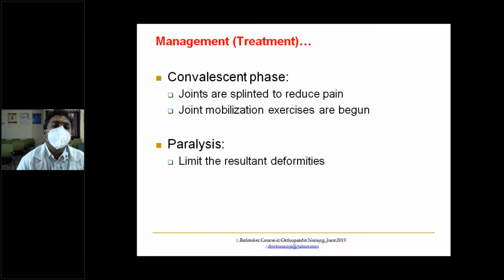In the convalescent phase, joints are splinted to reduce pain. Joint mobilization exercises are begun. And with paralysis, you have to limit the resultant deformities. So you don't want a contracture. So adjacent joints should be mobilized later.